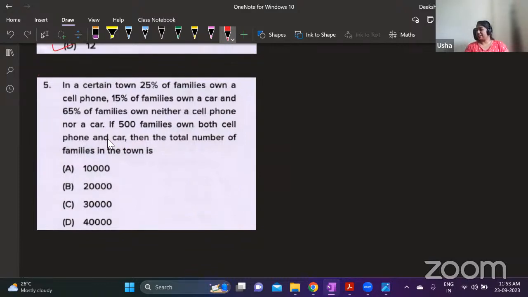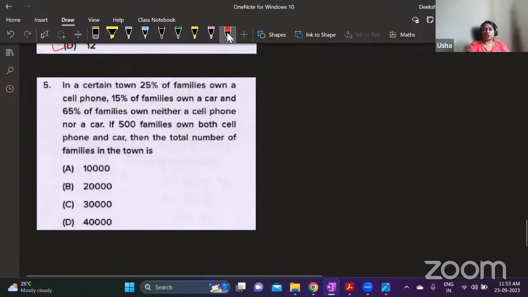Okay, so we will solve this. This is based on percentages. In a certain town, 25% of families own cell phone. I think you can also solve this using set theory. 15% of families own a car and 65% of families own neither cell phone nor the car. If 500 families own both cell phone and car, then the total number of families in the town is.